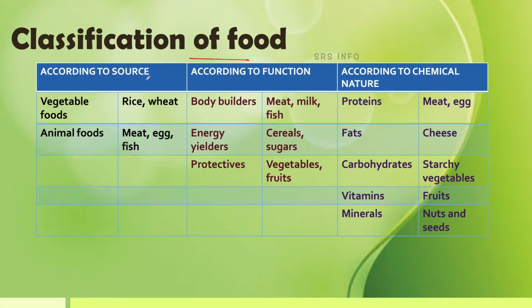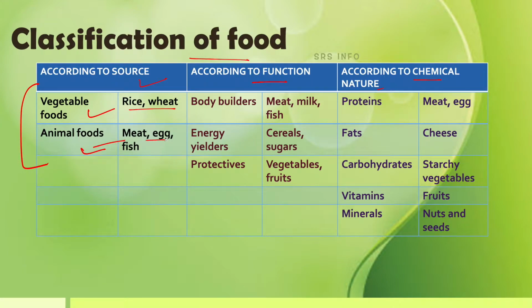The food is classified according to its source, according to its function, and according to the chemical nature of the nutrients involved in that food. Okay. So according to the source, the food are mainly classified as vegetable foods and animal foods. Vegetable foods, of course, we get from plants like rice, wheat, barley, etc. Fruits, etc. All these are vegetable foods.